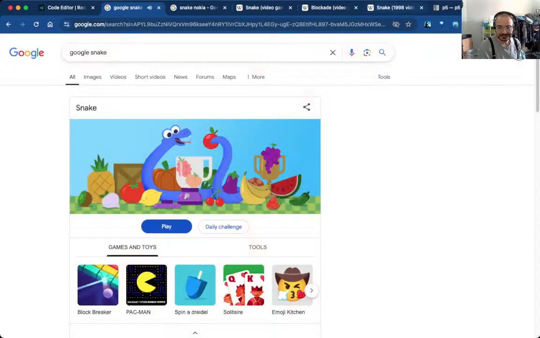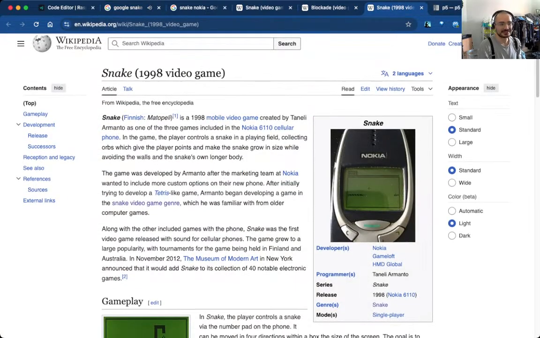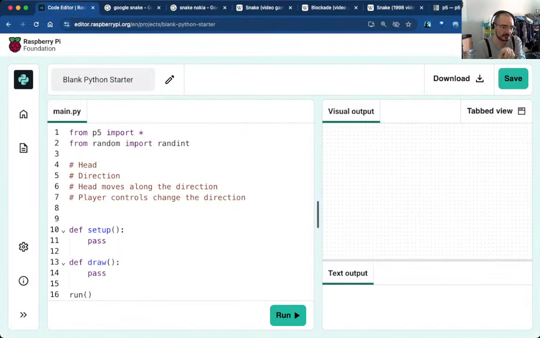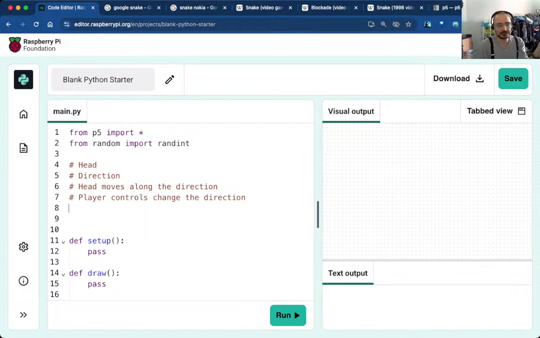So on the Nokia, there are 2 types of players. There was the one using kind of the middle and using a cross, and those that would only use 2 buttons and do it relative to the snake. We are going to do something quite different because of the limitation of P5 inside the Raspberry Pi Code Editor. But again, such is the price of not wanting to install packages and set up your Python environment. In fact, it's because I'm struggling with this at the moment on the Mac that I'm not running it natively. I realize my Mac is now 10 years old, so I think the Intel architecture is barely supported. Whatever. Okay, the player controls change the direction.